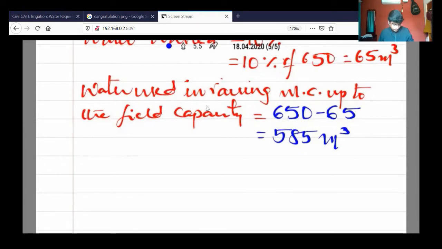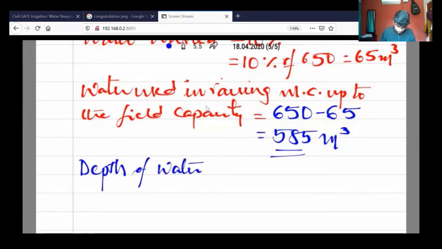Right? So that is the water which is used to raise the moisture content up to the field capacity, by considering the losses. Now, the depth of water used in raising the moisture content. The question says that the existing moisture condition is already there. So this is the moisture which is given, and there is already existing moisture in the soil. So how much is it? It is 8%.